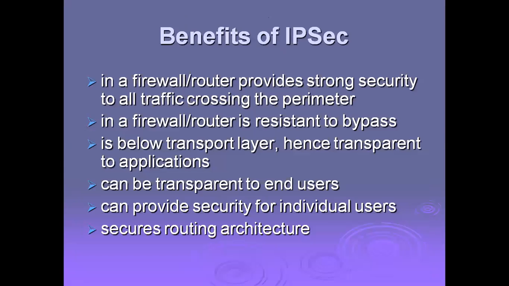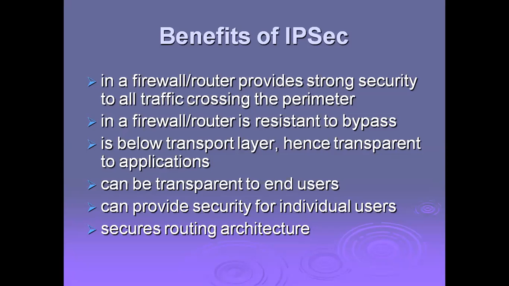Coming to the benefits of IPsec. In a firewall, a router provides strong security to all traffic crossing the perimeter. We have seen that firewalls and routers provide strong security to all traffic crossing the perimeter. When we deploy the special device at the network level, firewalls and routers are all deployed at the network level. That's why they provide strong security for all traffic crossing the perimeter. They can cross any perimeter, they can overcome it, and they can minimize the traffic flow at the network level.